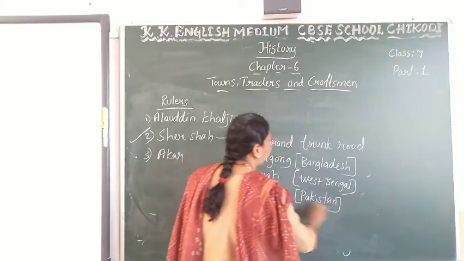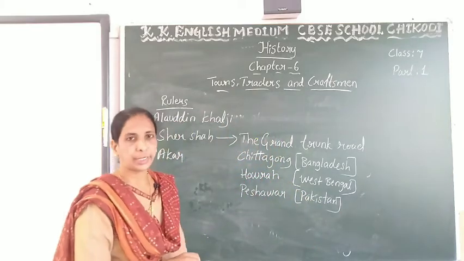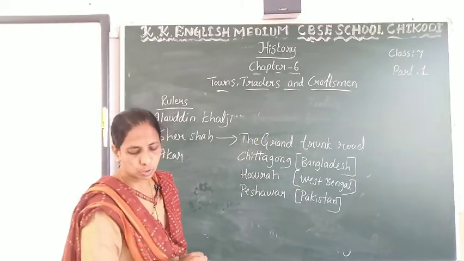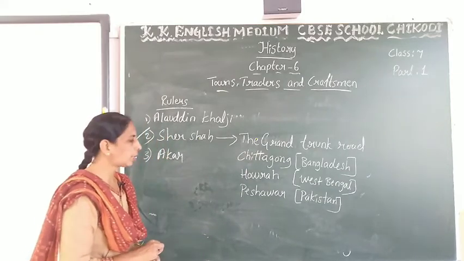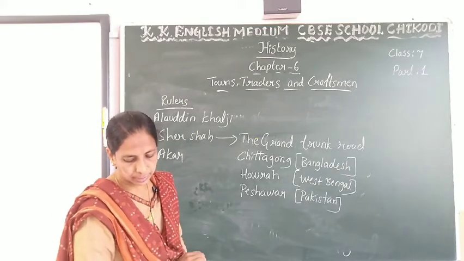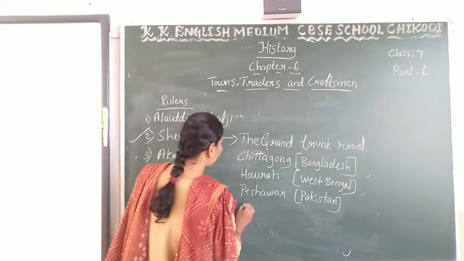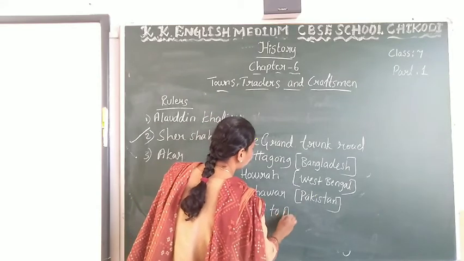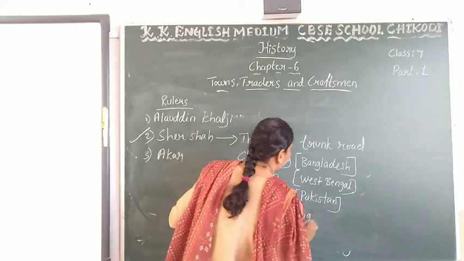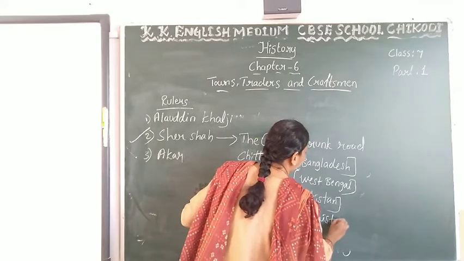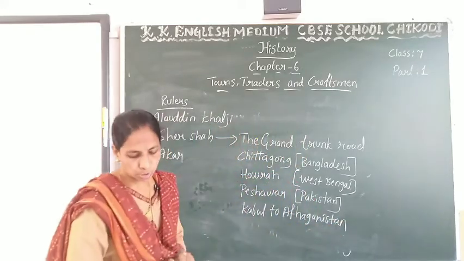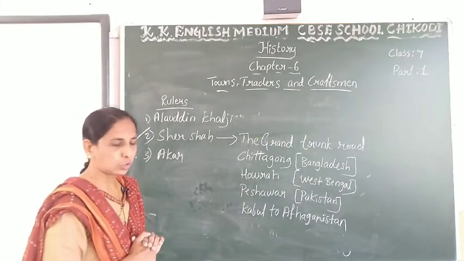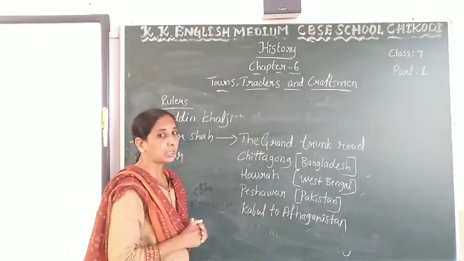Sher Shah also built the Grand Trunk Road across the North India side. Peshawar is present day Pakistan, and also Kabul in Afghanistan. Till here he built the Grand Trunk Road. Understood? So here part 1 is completed.